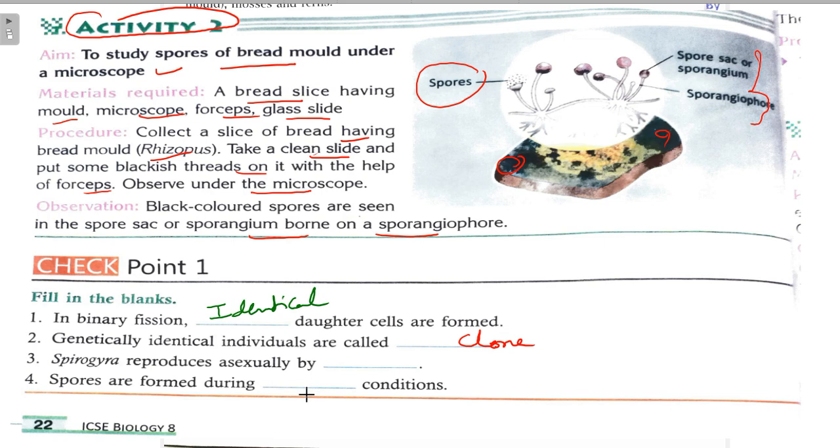Spirogyra reproduces asexually by, Spirogyra divides by which method? I have told you earlier. So fragmentation.